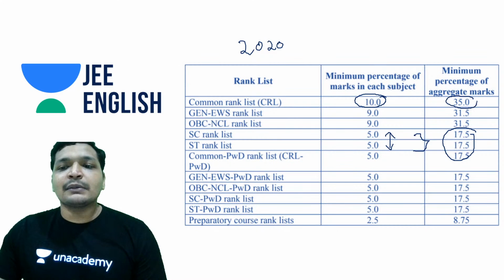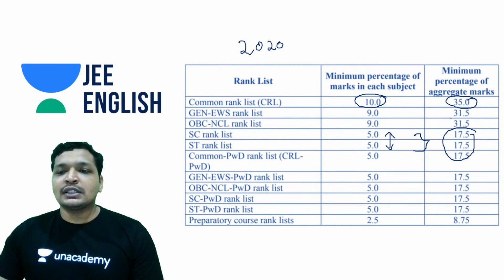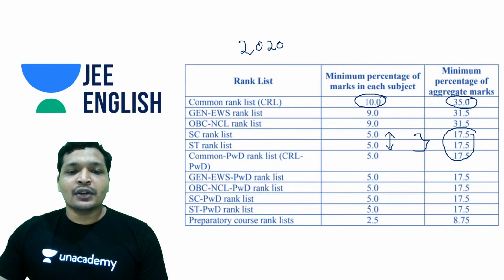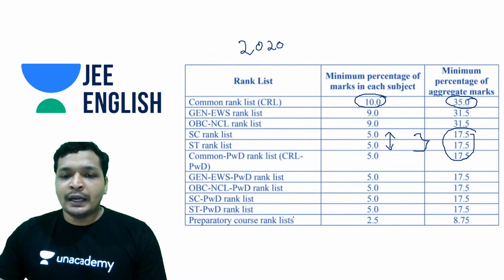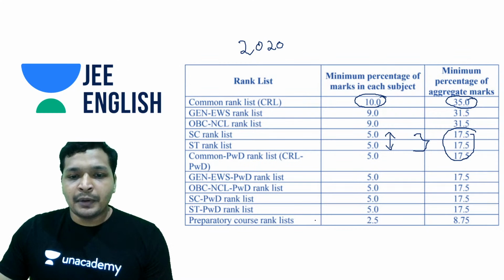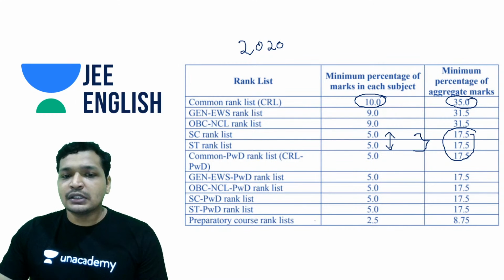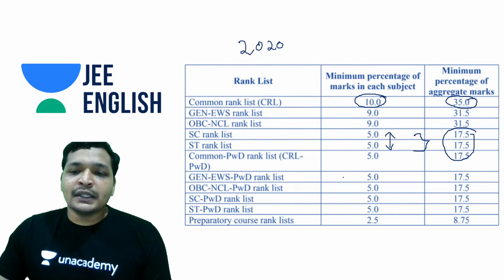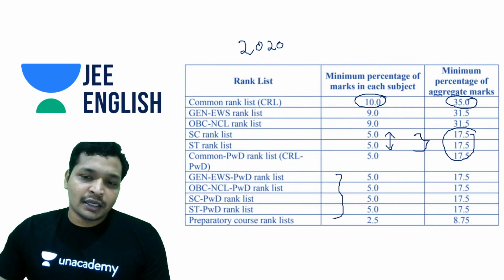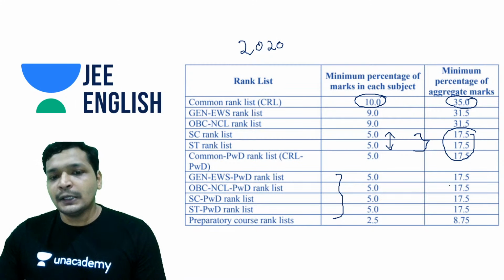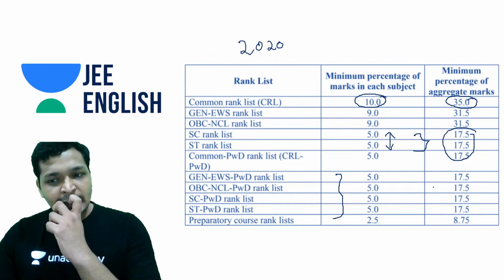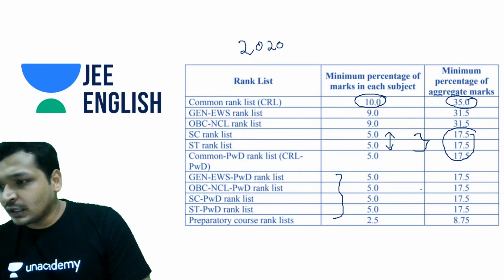And these estimates generally do come down, because this is the first estimate, and first estimates generally do come down. They don't remain the same. I did not get any data for preparatory course ranks or PWDs. That is the reason we haven't done any analysis around them. But that being said, this is the ballpark estimate again, 5% to 2.5%. For PWD, you again need 5%, and 17.5% is the expected cutoff.